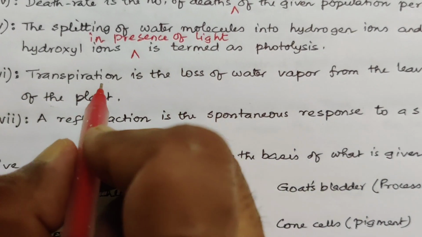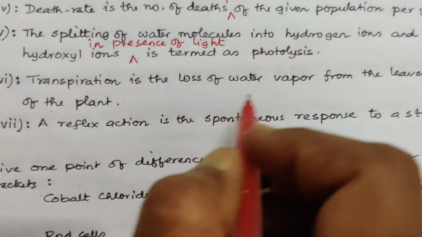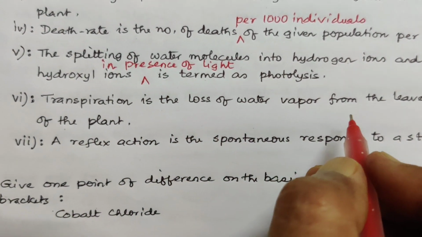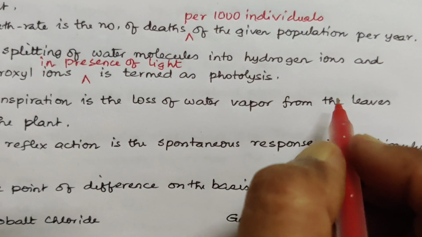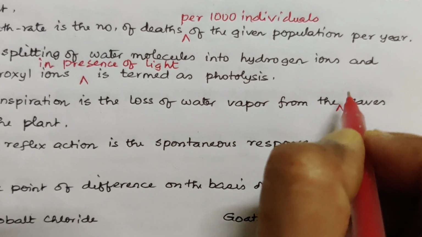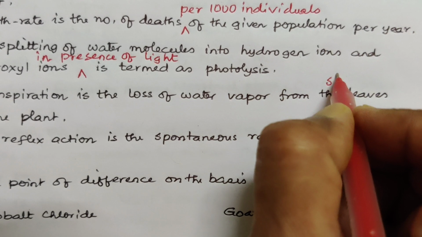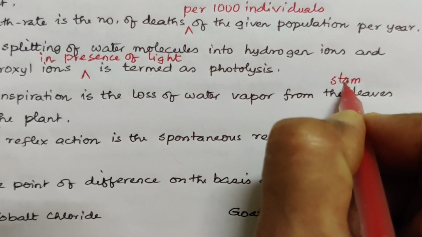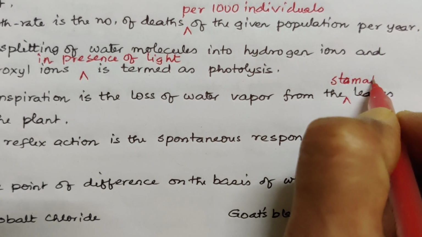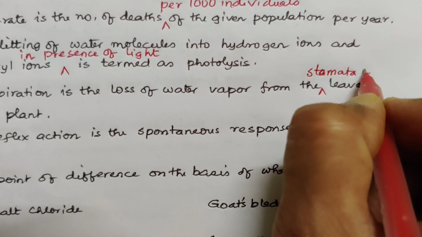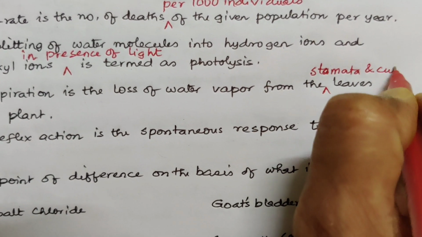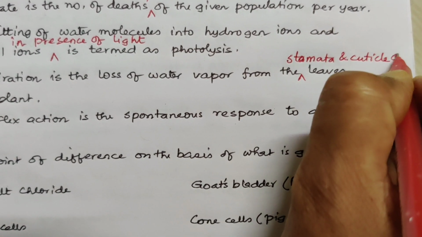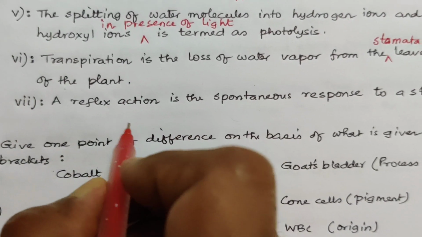The next question is, transpiration is the loss of water vapor from the leaves of the plant. Water vapor from the stomata and cuticle of leaves of the plant. Stomata and cuticle of leaves of the plant.